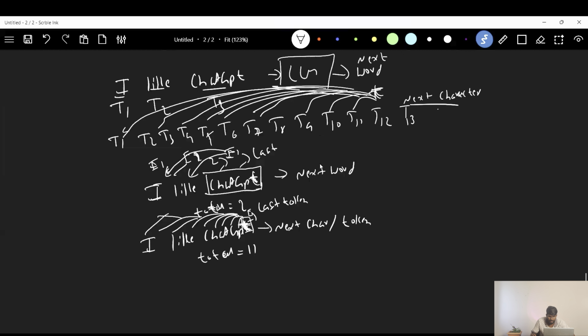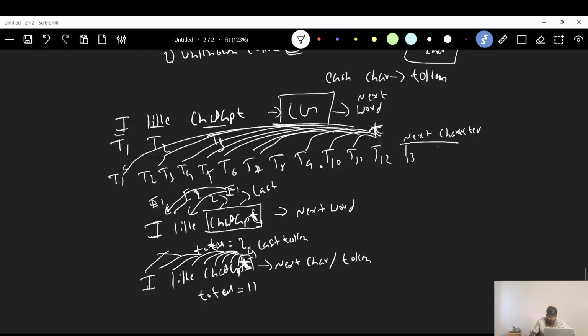Compare this with the word level tokenizer. If a character level tokenizer is used for the LLM model for prediction, then to predict the next word, it does 2 operations if you go at word level. But here, to predict the next character, because we used the character level tokenizer, to predict only the next token, which is a character, it has to do 11 operations. The input data is the same, but it has to do 11 operations.